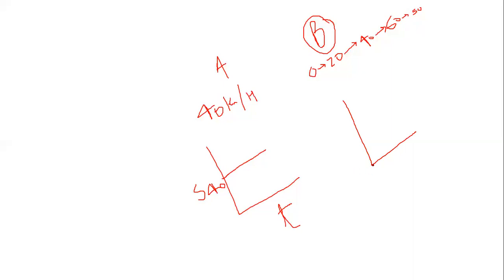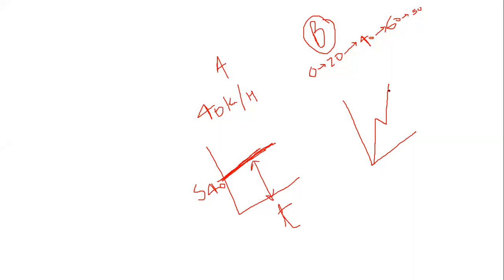And here B, you start with 0, then 20, then 40, then 60, then 50, then again 60, then 80. So likewise, this graph is not a straight line. When uniform speed is there, the graph is always a straight line parallel to the x-axis.